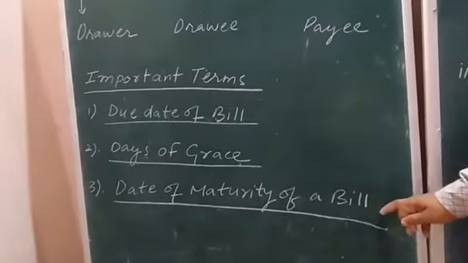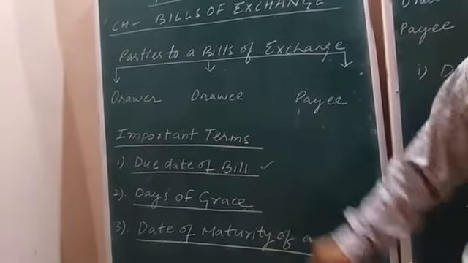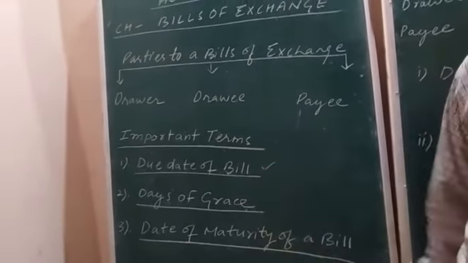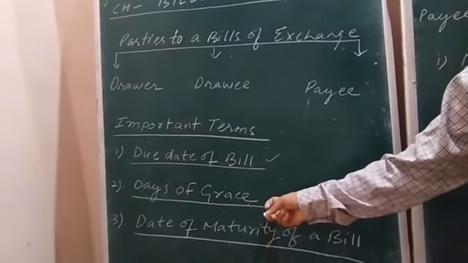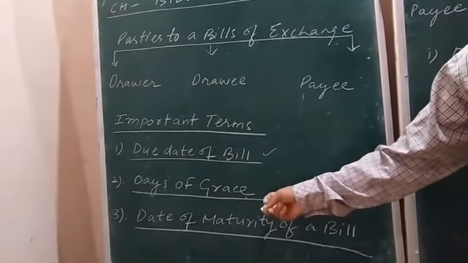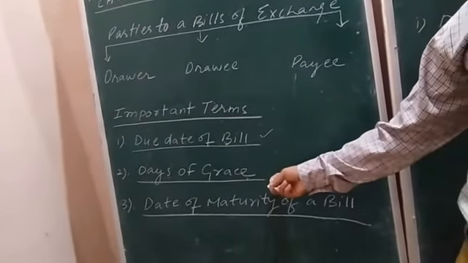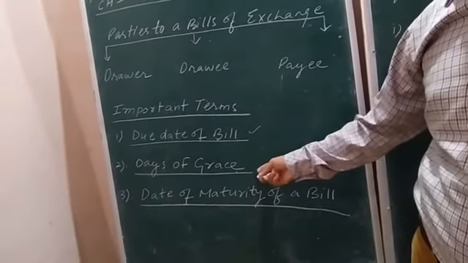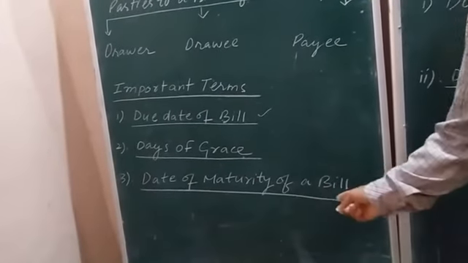Okay. Due date is the date on which the purchaser of the goods was supposed to make payment of the bill, but due to incapability of the purchaser of the goods, 3 days extra time was allowed to the purchaser of the goods, that you can take 3 days extra time and make the payment of the bill finally. But don't say but, just see the third term, date of maturity of a bill.